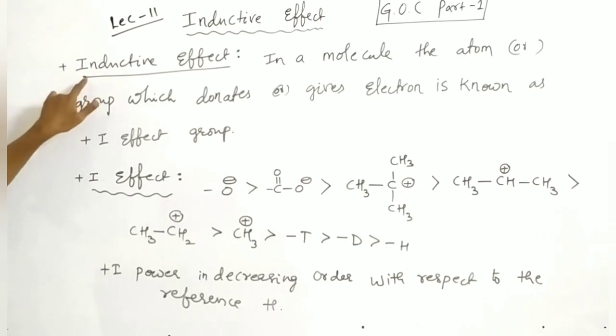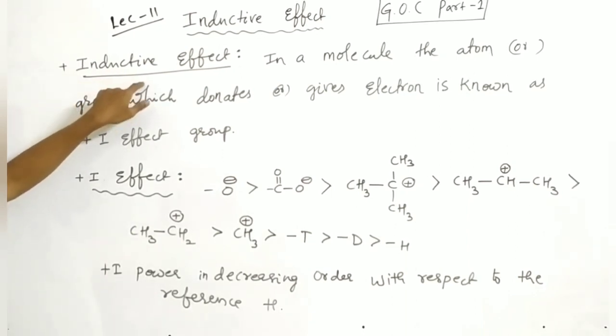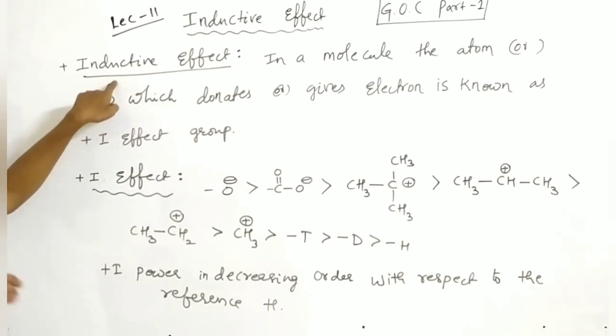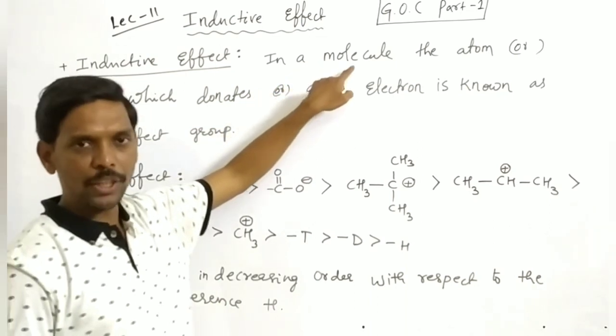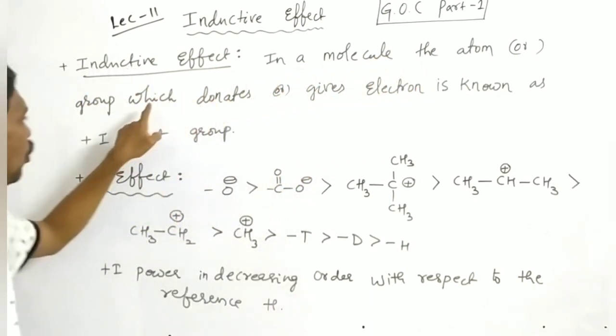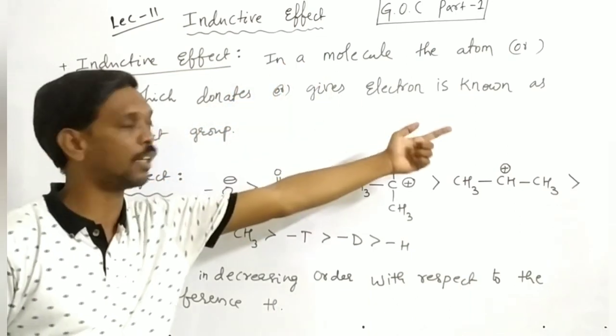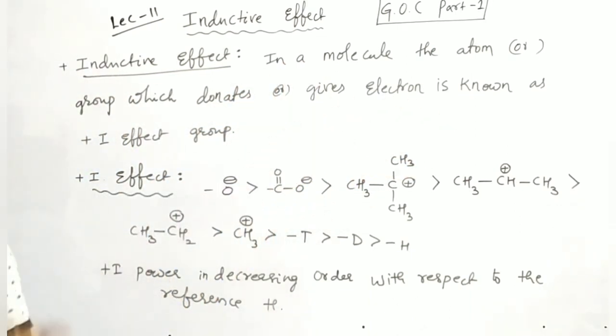See here, positive inductive effect. Already we discussed negative inductive effect. Now we are discussing positive inductive effect. In a molecule, the atom or group of atoms which donates or gives electrons is known as positive I group.